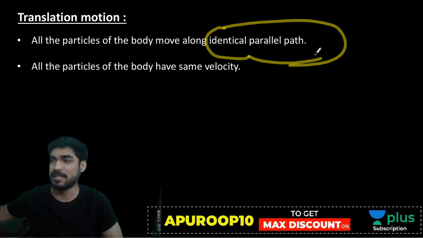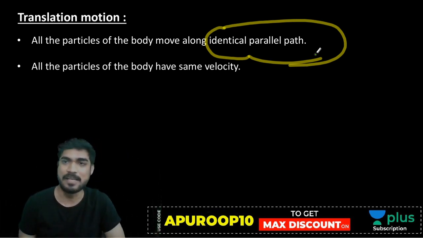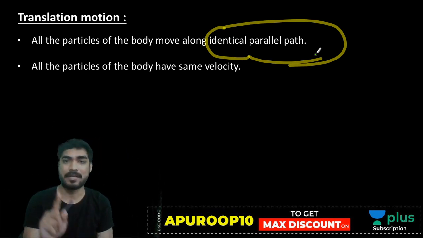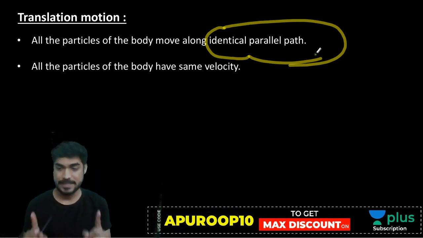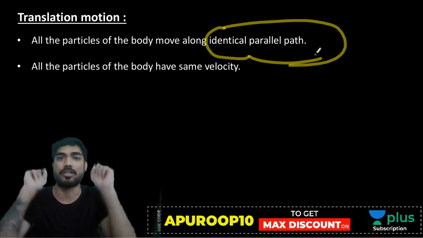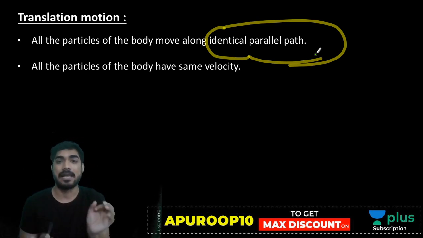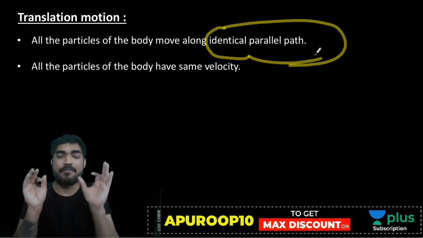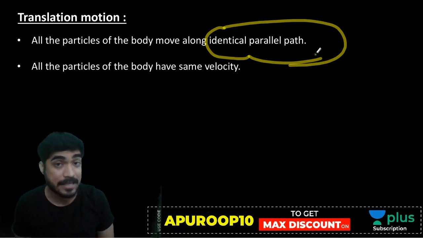Same path means if A is moving in this line, B is also moving in this line, that will not be possible. But they will have identical path. Means if A is moving by 10 meter, B is also moving by 10 meter, C is also moving by 10 meter, D is also moving by 10 meter, and all these paths are parallel. Is it clear to everyone? Every particle has identical path and parallel path.